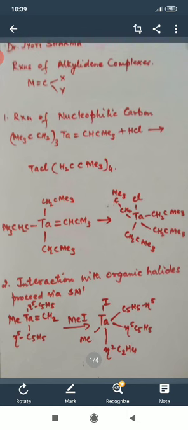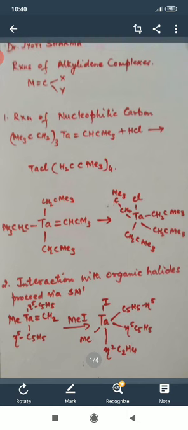The first type of reaction which we are going to discuss here is the reaction of the nucleophilic carbon of the carbene molecule. The first reaction is with HCl or acid.